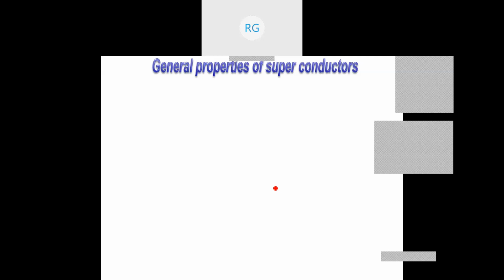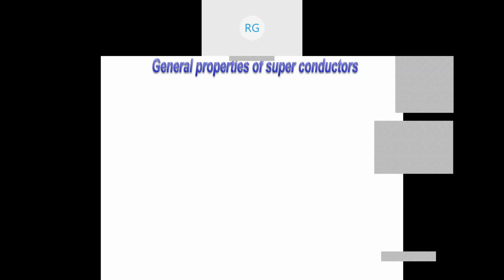So the superconductivity is due to superconducting electrons, not normal electrons. Thereby the non-conductors also will show superconductivity. Now we look at general properties of superconductors. The general properties of superconductors are also called the experimental observations.